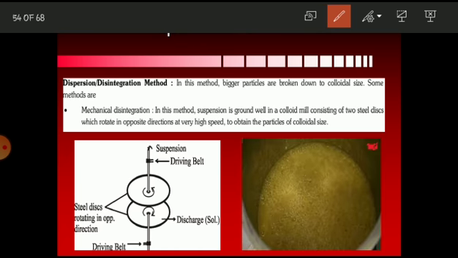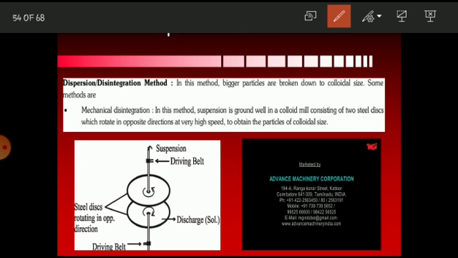Now this is our colloidal solution of colloidal size particles. So this is how practically we prepare the lyophobic colloid by using the colloidal mill.